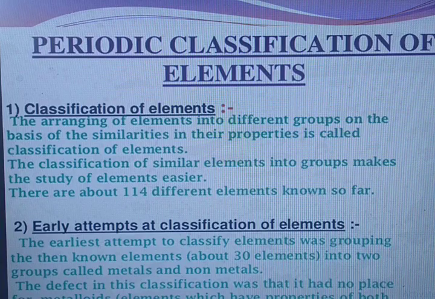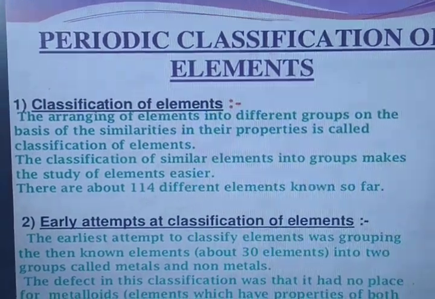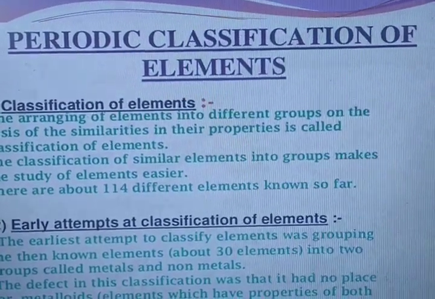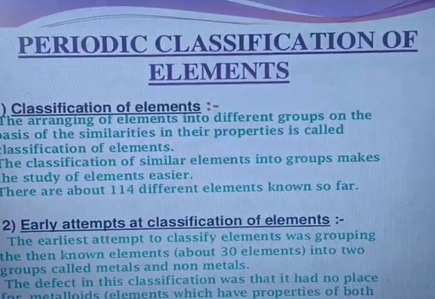The classification of similar elements into groups makes it easier to study the elements. There are 114 different elements known so far. In the periodic table you will see there are a total of 118, but the total found till now is 114; 4 of the elements are yet to be found.